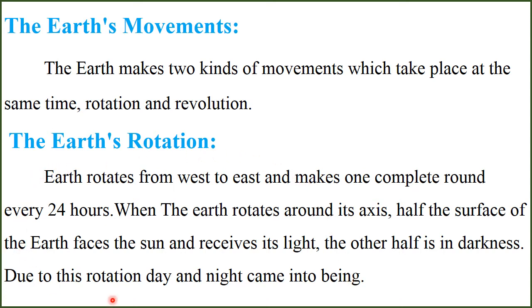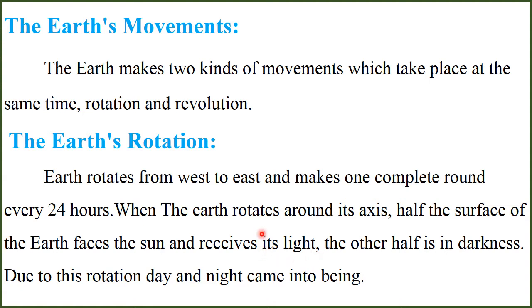In this detail, we read and we see that our earth rotates on its axis and it completes one complete round on its axis in 24 hours, and during this movement around its axis, its half part receives the sunlight and the other half doesn't receive the light and remains in darkness.